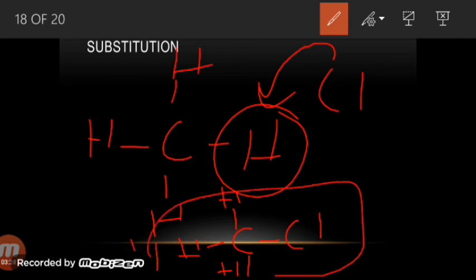So always remember, alkanes will undergo substitution reaction. In the substitution reaction, hydrogen will be substituted by a halogen. As a result, we'll get a halide, and the name of this compound is chloromethane. So we are going to get it easily.